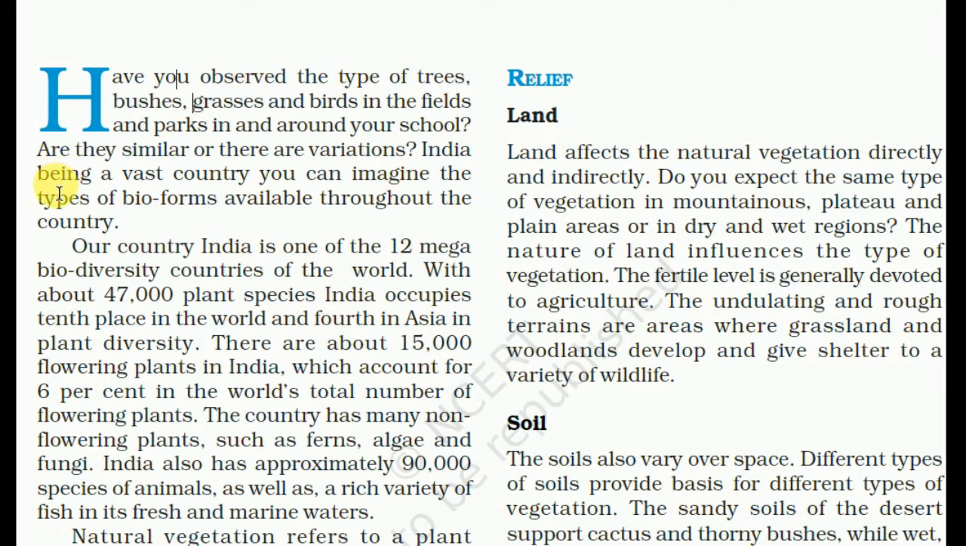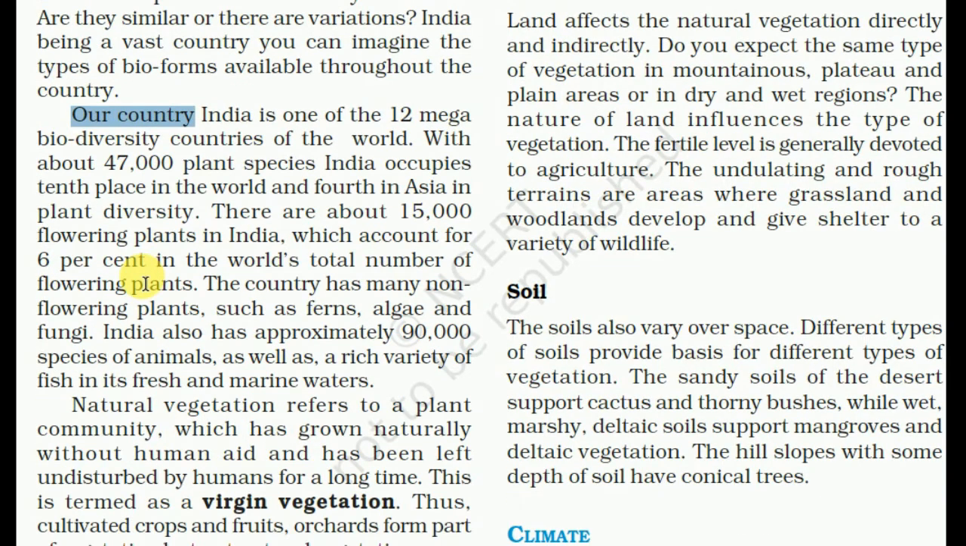India being a vast country, you can imagine the type of bioforms available throughout the country. Our country, India, is one of the 12 mega biodiversity countries of the world. So what are the mega biodiversity countries? These are the countries where you see so many types of plants, animals, and so many varieties of flora and fauna. All these countries are called mega biodiversity countries.